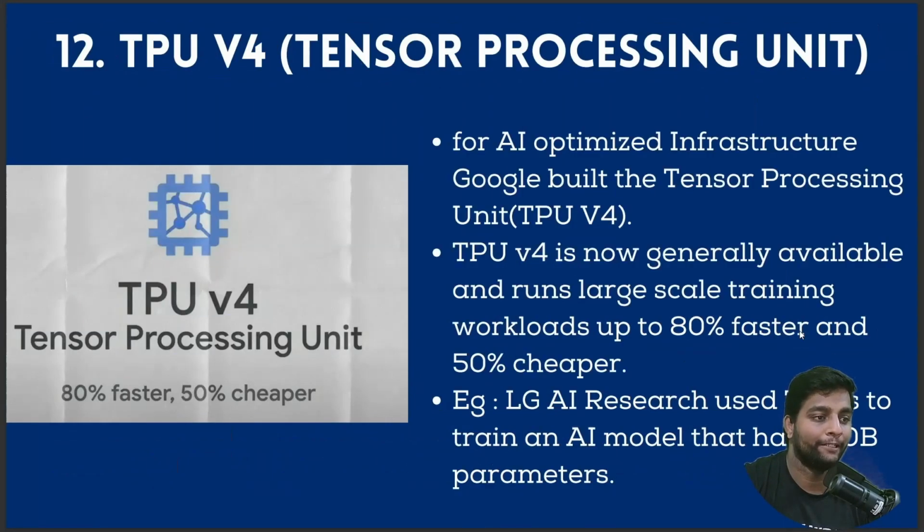Let's go with the 12th update. That is TPU, Tensor Processing Unit V4. For optimal infrastructure, Google built a Tensor Processing Unit, TPU V4. So TPU V4 is now generally available and runs large scale training workloads up to 80% faster and 50% cheaper. I'll give you all an example. LG AI Research used TPUs to train an AI model that has 300 billion parameters. So 300 billion parameters, even Google Cloud can train that. It's a great update.